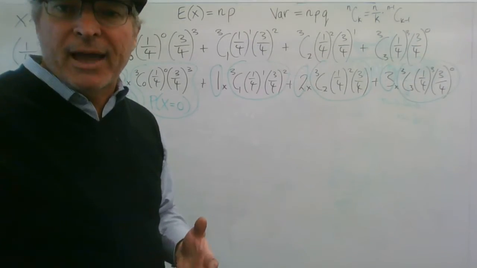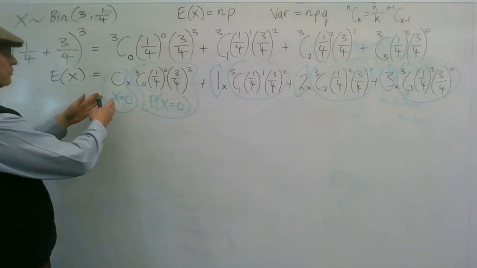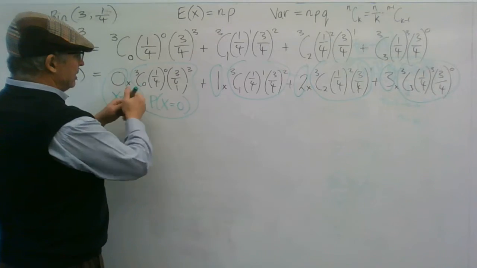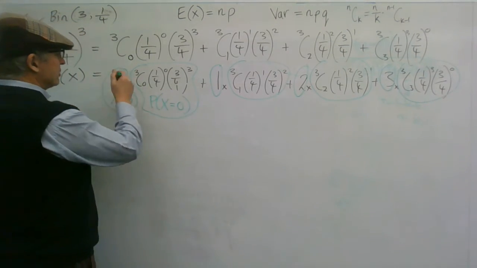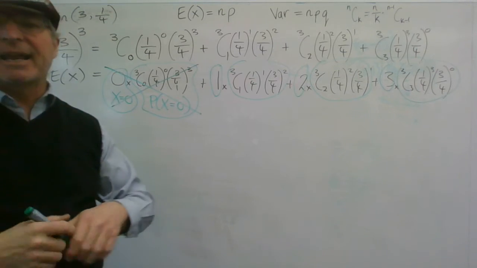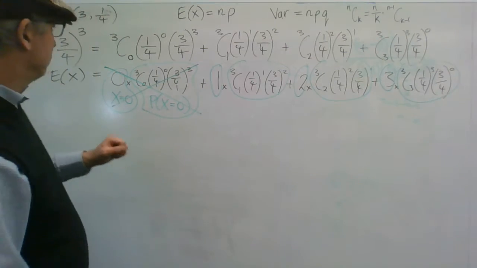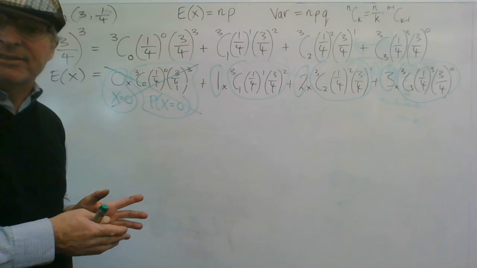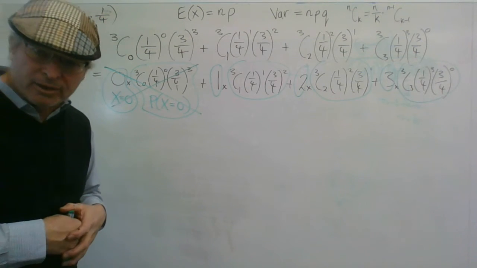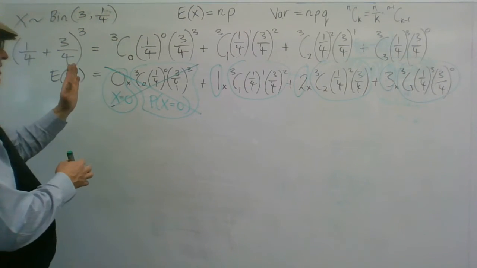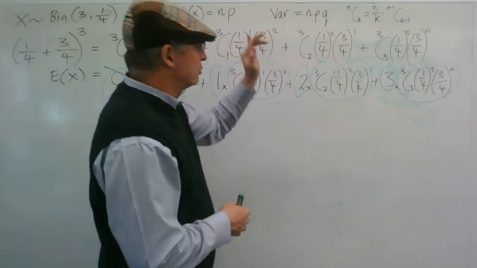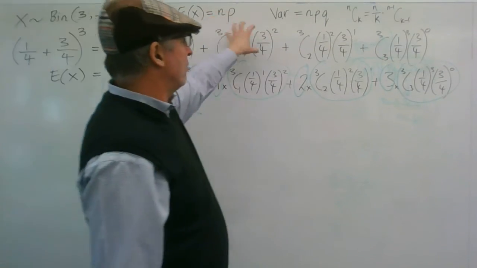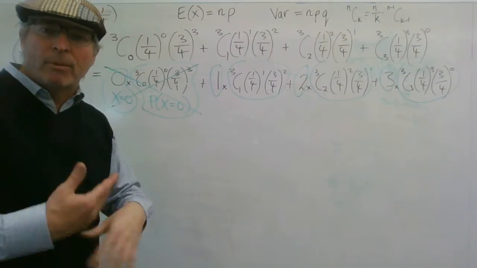And before I go on and write that down, I just want to point out that you've got 0 times this number here. So 0 times this would be 0. So this first term would cancel out, and that's going to happen always, no matter how big your number of trials is. Your first one, if it's an xpx and x is 0, it's going to be 0. That's the first thing I'd like to point out. Second thing is we're timesing by 0, then by 1, then by 2, then by 3. And otherwise it's the normal terms that we had written out up the top, the probabilities of each of those.